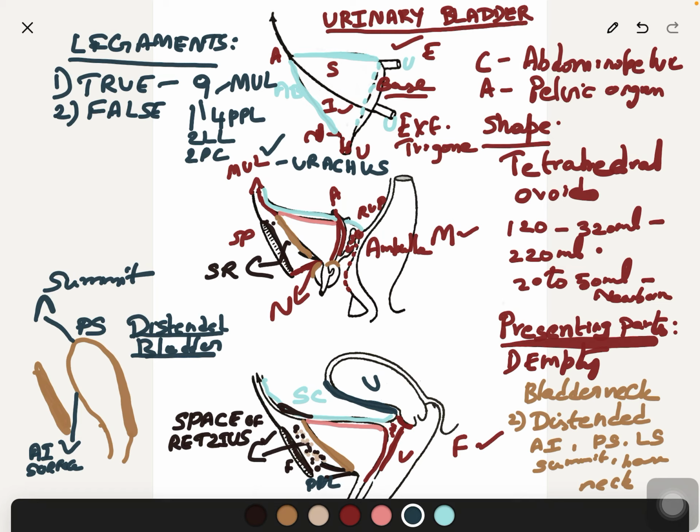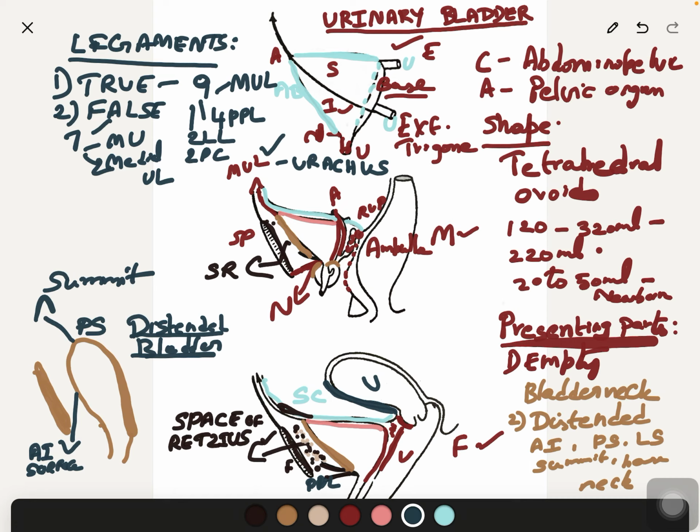False ligaments or peritoneal folds, 7 in number. 3 folds anteriorly: median umbilical and a pair of medial umbilical. The median fold covers the median umbilical ligament.